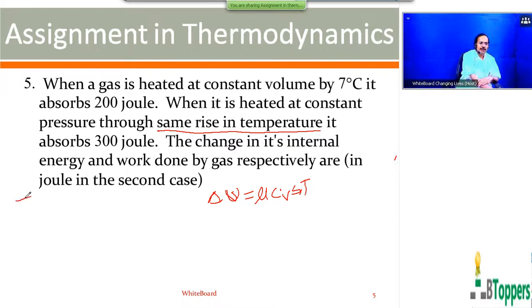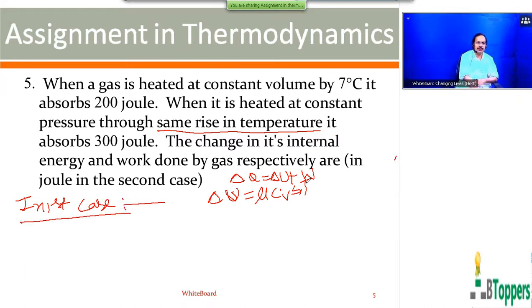Or you can apply first law of thermodynamics in each case. So delta Q is equal to delta U plus W. Delta Q is the heat energy absorbed by the gas, delta U is the change in energy of the gas, and delta W is the work done by the gas.